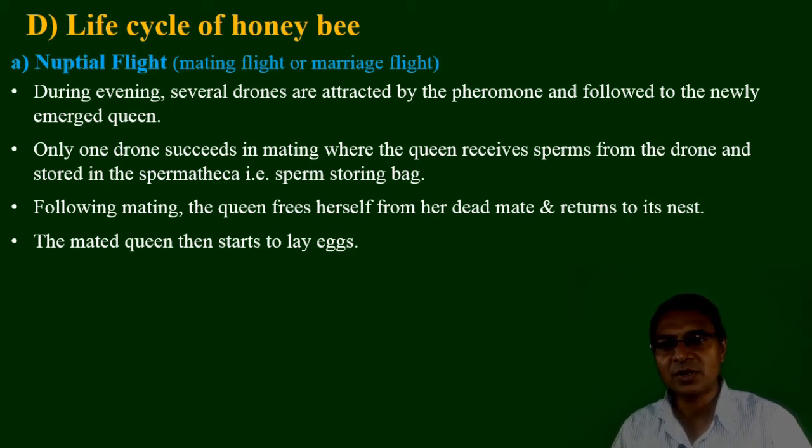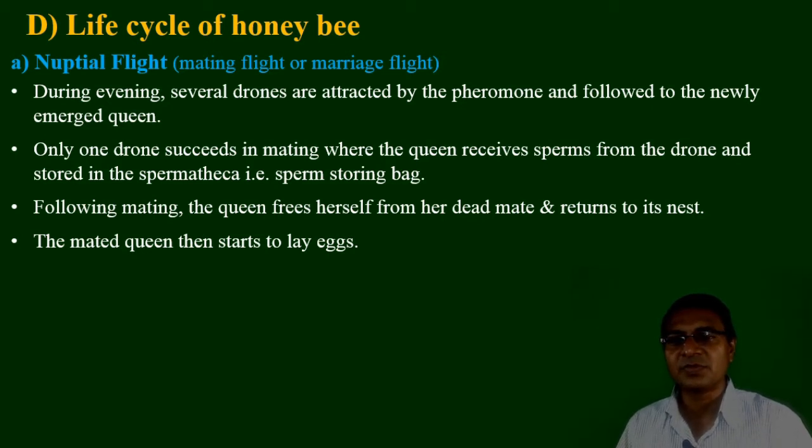At that time, the queen comes outside the colony and the drones chase the newly emerged queen. Only one drone succeeds in mating, where the queen receives the sperm from the drone. Around 5 million sperm are released by the drone, and they are stored in the spermatheca located in the abdominal region of the queen. Spermatheca means the sperm storing bag, whose capacity is around 6 to 7 million sperm, but at one time they store about 5 million sperm.